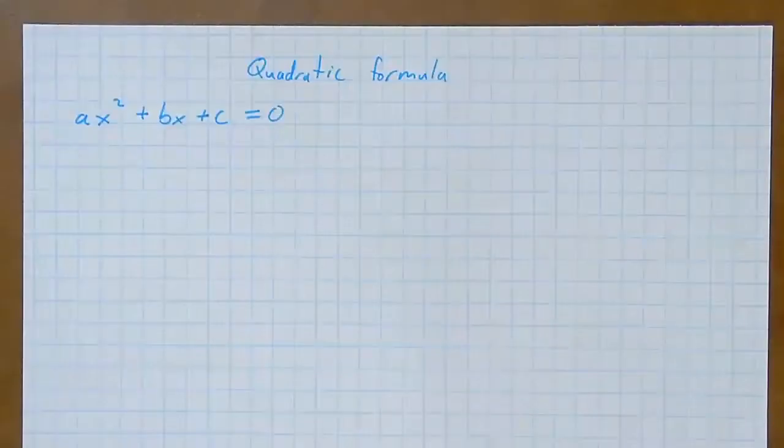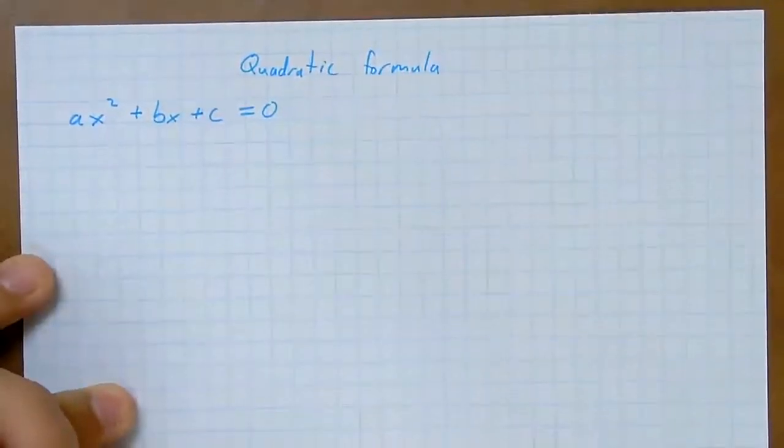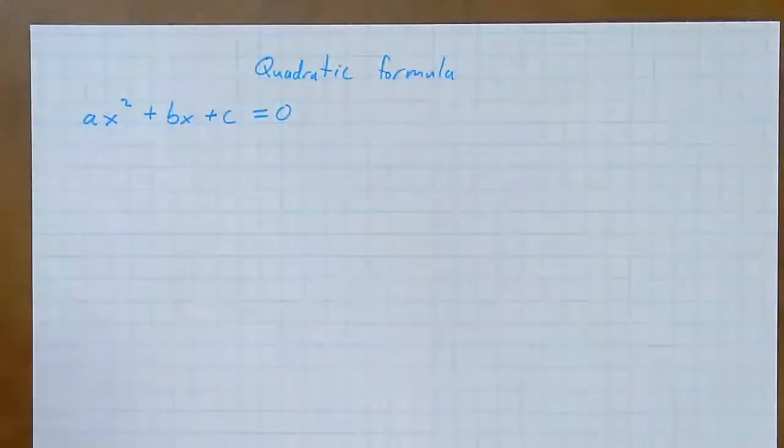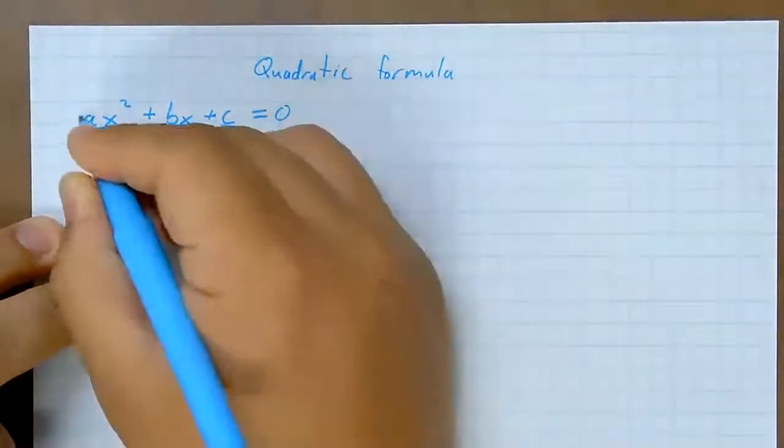So today we're going to be learning about the quadratic formula. Now, in order for the quadratic formula to work, we still need to be able to complete the square. So we're going to create the quadratic formula, not from a regular quadratic function, but in this case, the general quadratic function in standard form.